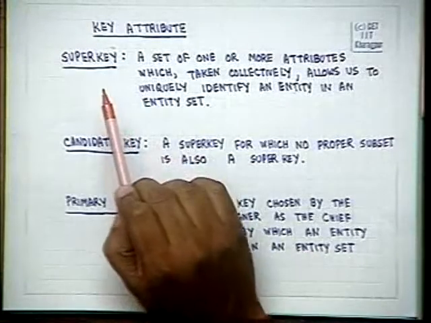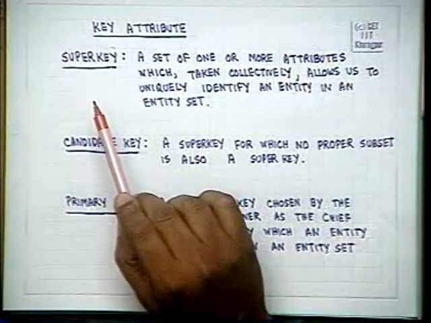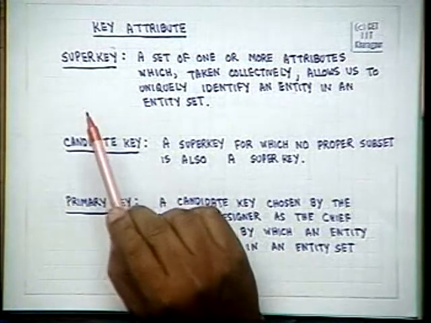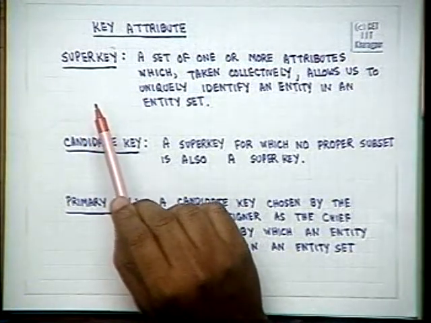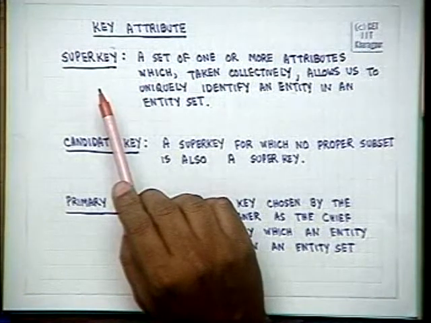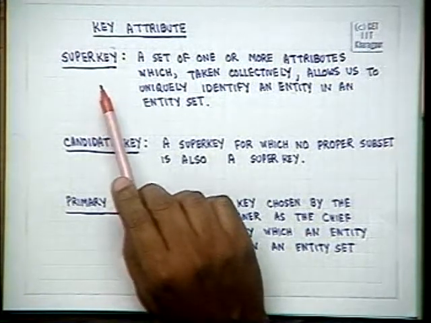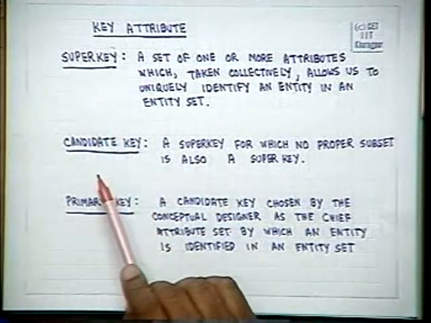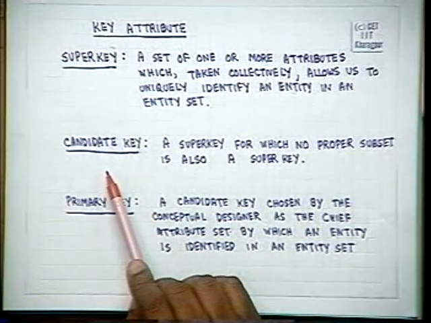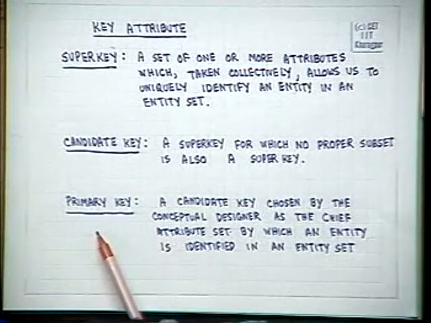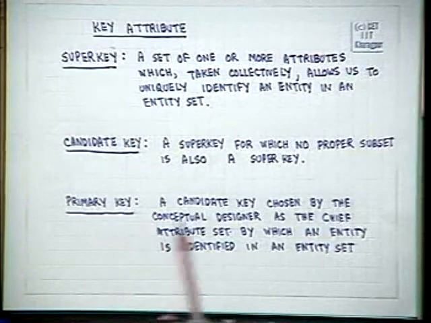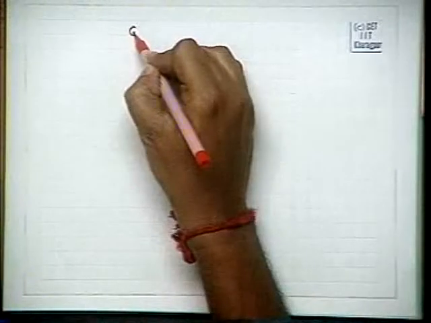Regarding the attributes, we found out that all the attributes may not be required to define uniquely what a particular entity in an entity set is. If a subset of the attributes can define uniquely what an entity is, then it is called a super key. A minimal subset of a super key is called a candidate key, and the database designer selects from the candidate keys the primary key of the database. Now we move on to another concept called the concept of generalization.